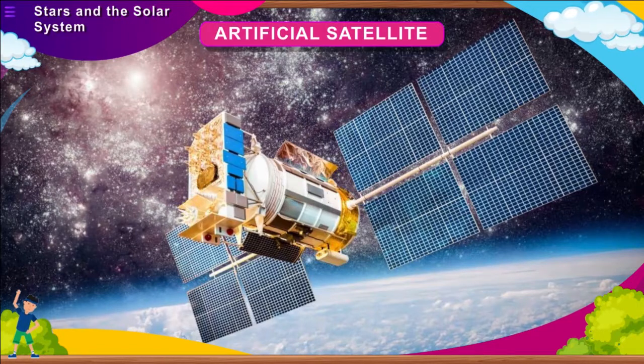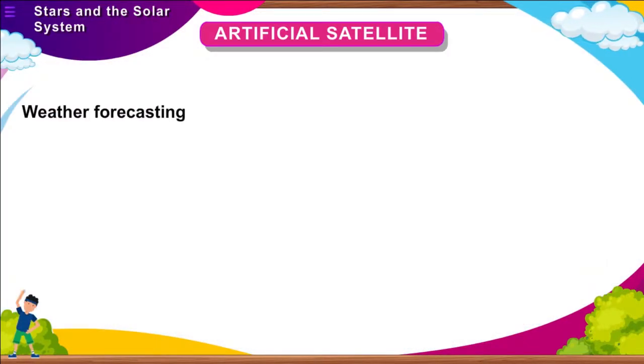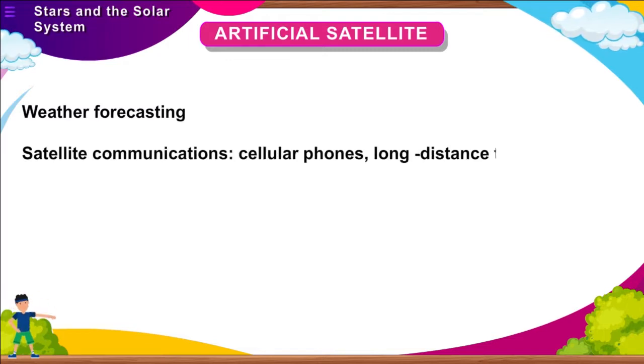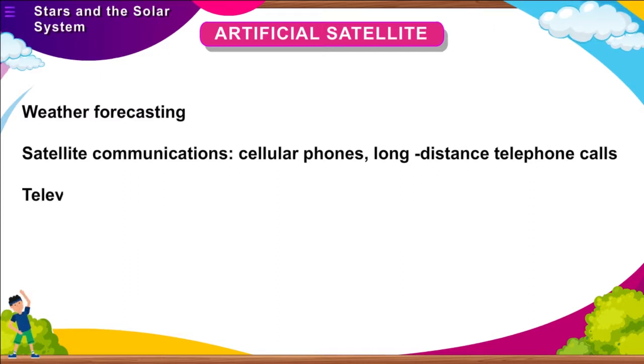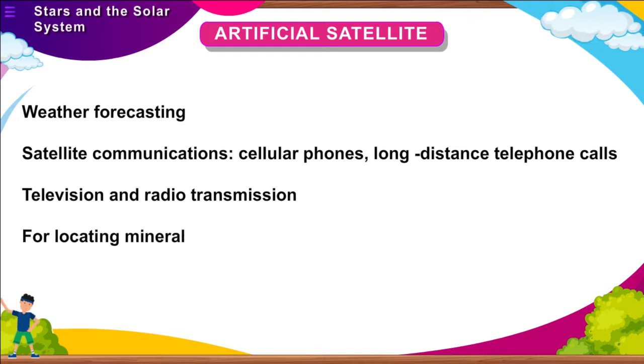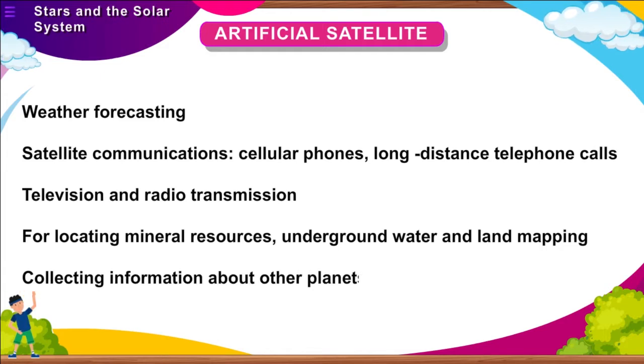An artificial satellite may either be geostationary, Earth synchronous, or sun synchronous. Artificial satellites have various uses such as weather forecasting, satellite communications, cellular phones, long-distance telephone calls, television and radio transmission, locating mineral resources, underground water and land mapping, and collecting information about other planets.